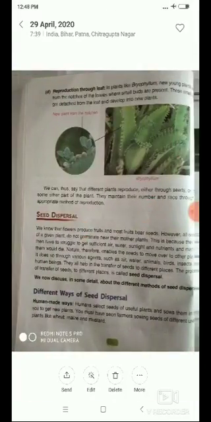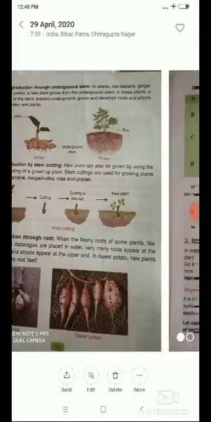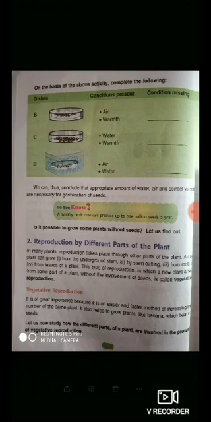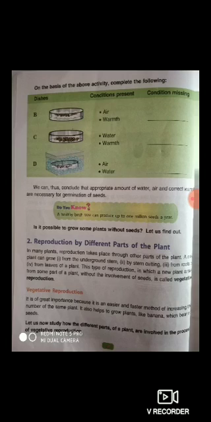That means reproduction through the other parts of the plant like stem, root and leaves, they are called what? Vegetative reproduction. Okay, so why is vegetative reproduction very important? One question is there. Okay, so you will tell what? Vegetative reproduction is a very easy and faster method of increasing the number of the same plant. That's why it is very important.